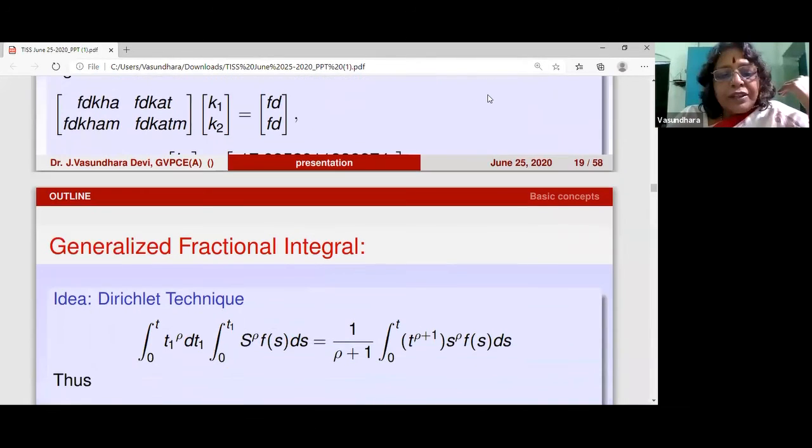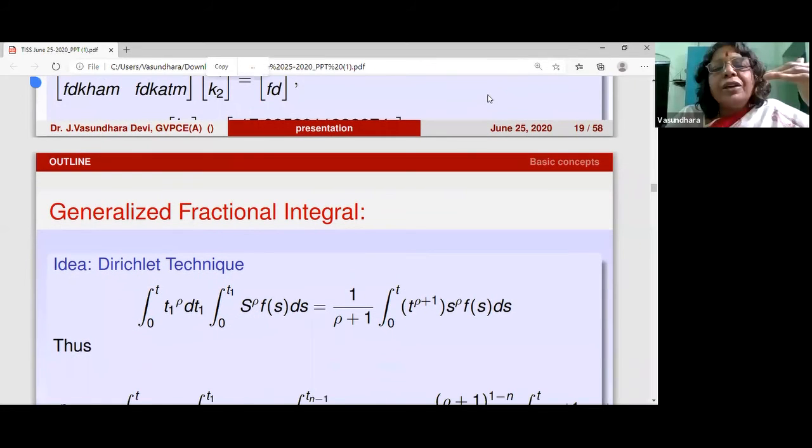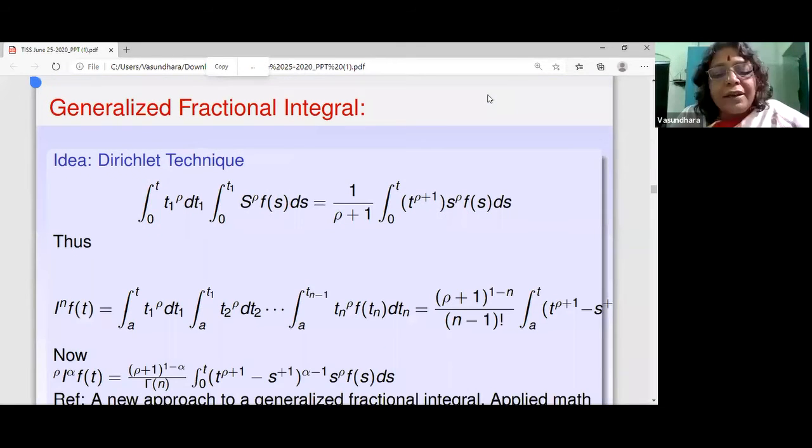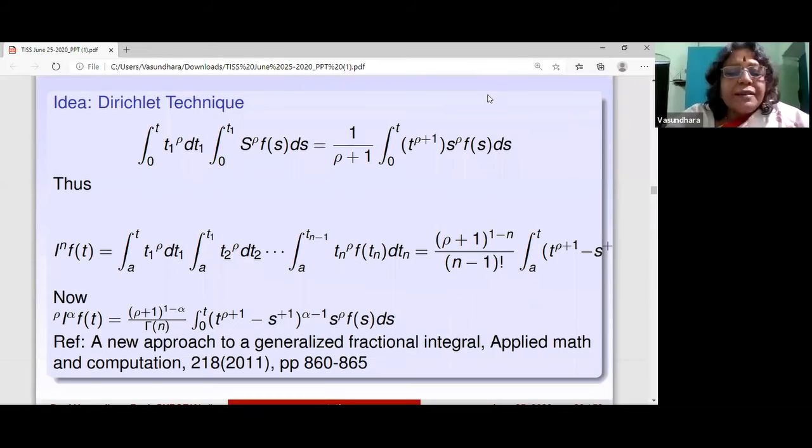This starts again, as I said, though you want the derivative, you work with the integral first, reason being again the iteration. Now, if you remember the iterated integral that I have shown you earlier, this t1 to the rho, tn to the rho is not there. So it's again a generalization. You're extending it using another function. A better word is generalization because you have used a new function. And then you came up with this iteration.